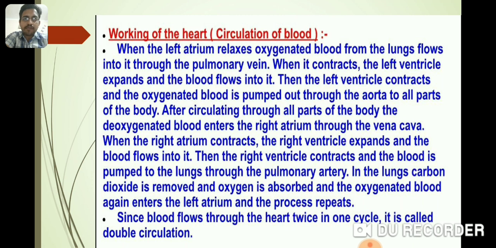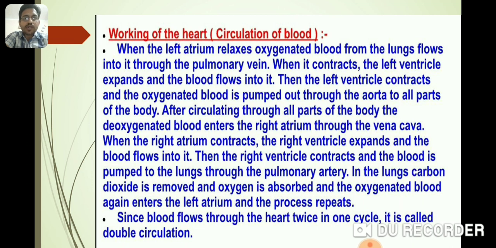the body. After circulating through all the parts of the body, the deoxygenated blood enters the right atrium through the vena cava. When the right atrium contracts, the right ventricle expands and the blood flows into it. Then the right ventricle contracts and the blood is pumped to the lungs through the pulmonary artery. In the lungs, carbon dioxide is removed and oxygen is absorbed, and the oxygenated blood again enters the left atrium and the process repeats.